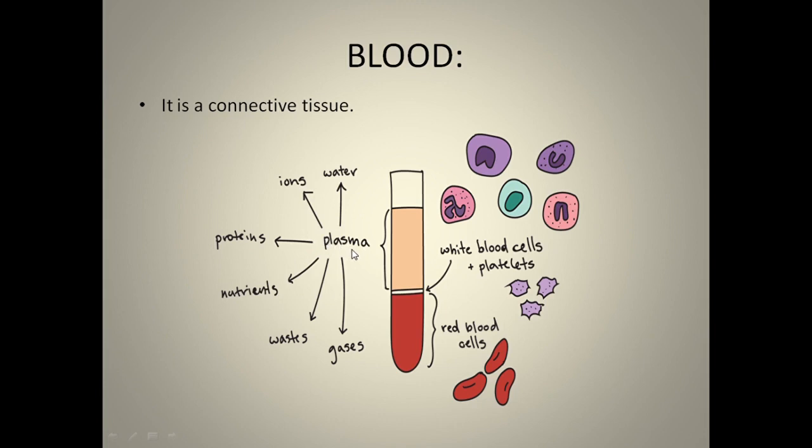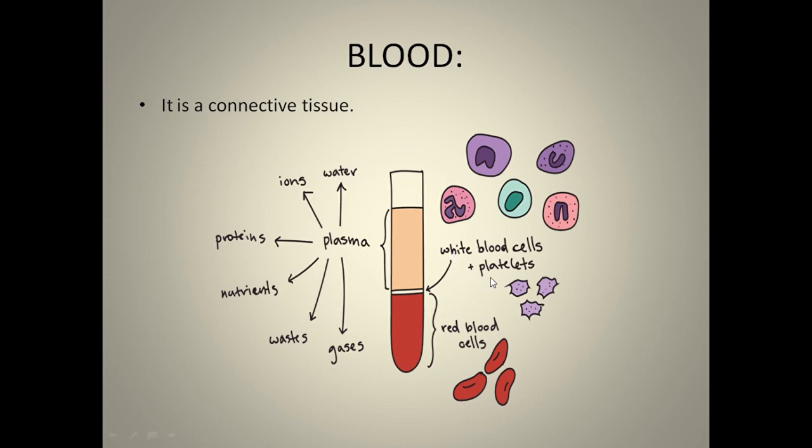As we already said, when we remove the plasma, the fluid content, we get the blood cells remaining. The first one is the white blood cell. What is its function? White blood cells help in fighting infections in our body. The white blood cell is like a bodyguard for us. It always protects our body from any infection or any foreign body that enters our body and can cause harm to it. So that's the role of the white blood cell.